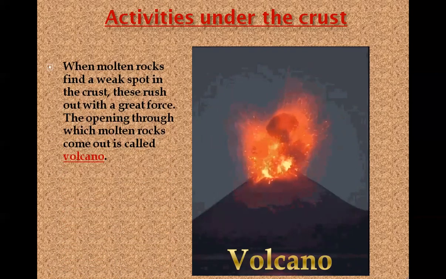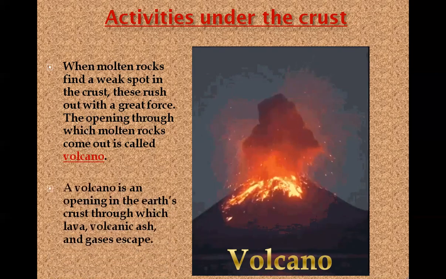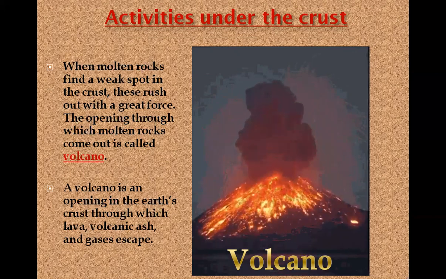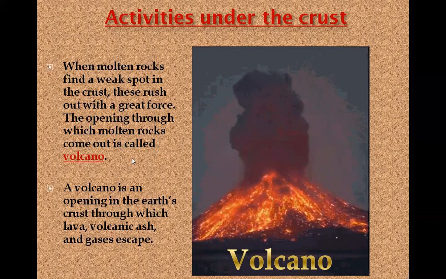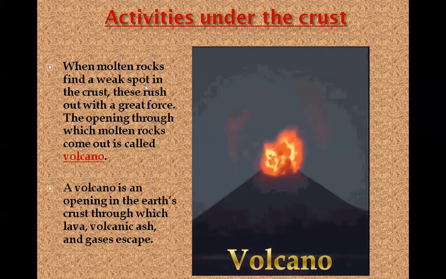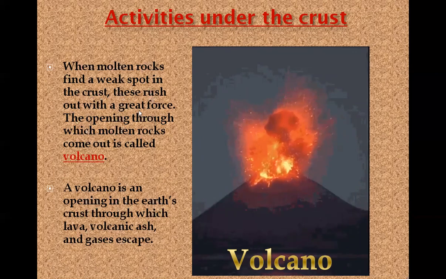Or you can also say a volcano is an opening in the earth's crust through which lava, volcanic ash, and gases escape. So, what is volcano? Once again, when molten rocks find a weak spot in the crust, these rush out with a great force.